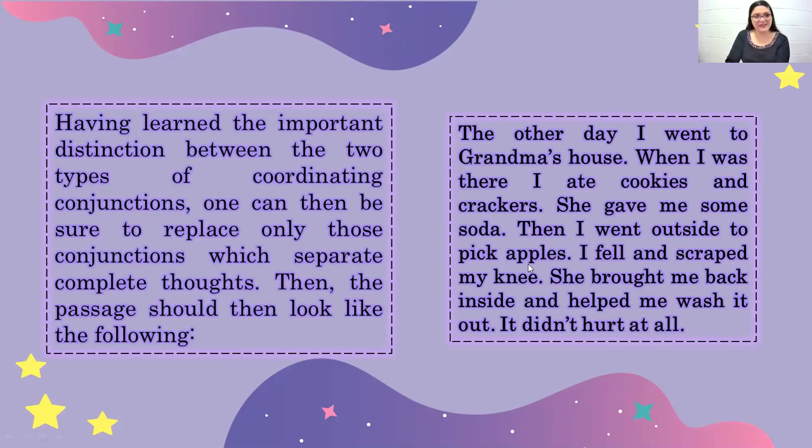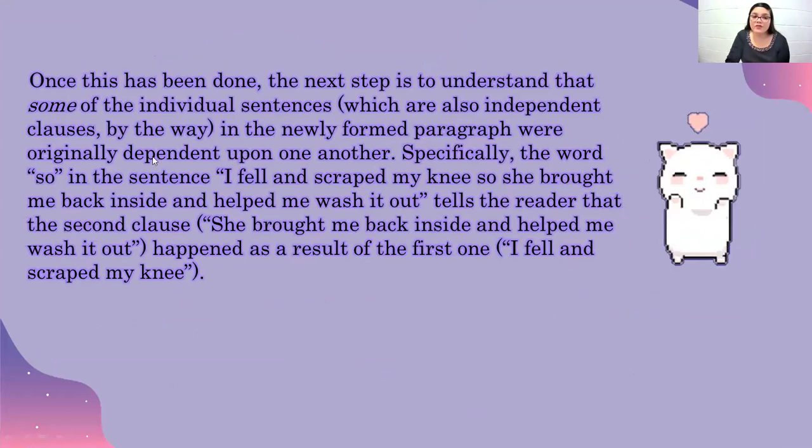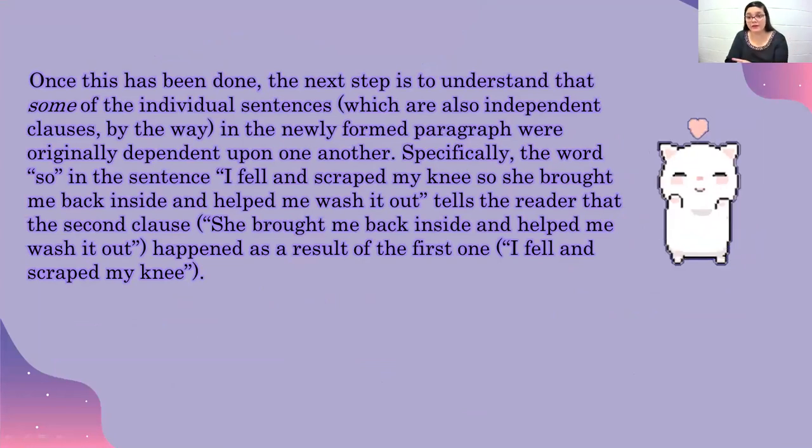But still, I think I miss something if I just delete all the coordinating conjunctions. So what does that mean? That once this has been done, the next step is to understand that some of the individual sentences, which are also independent clauses, by the way, in the newly formed paragraph were originally dependent upon one another. Dependent not because they are subordinate clauses, but because they can probably have a relationship between one and the other.